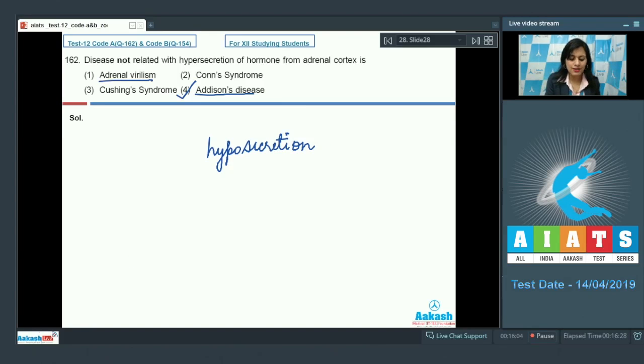Whereas the rest of the options, adrenal virilism, Conn's syndrome and Cushing's syndrome, cannot be the correct answers because these are caused by hypersecretion of hormone from adrenal cortex. An excess secretion of sex corticoids produces adrenal virilism during childhood. Whereas excessive secretion of aldosterone from an adrenal cortical tumor, mainly a tumor of zona glomerulosa, causes Conn's syndrome. While a tumor of the adrenal cortex may secrete too much cortisol, producing Cushing's syndrome. So these are the incorrect options, and the correct answer to this question is option number 4. Let's discuss our next question.